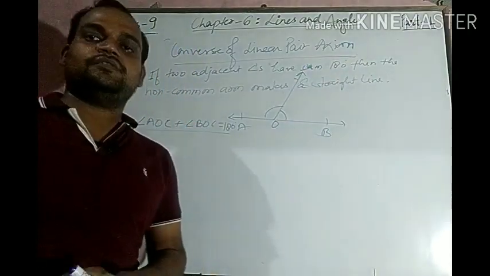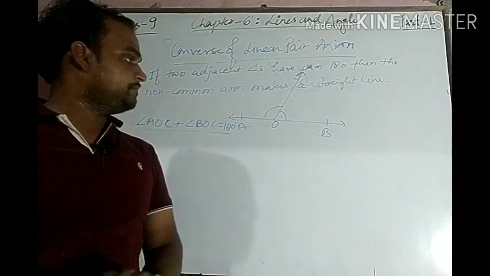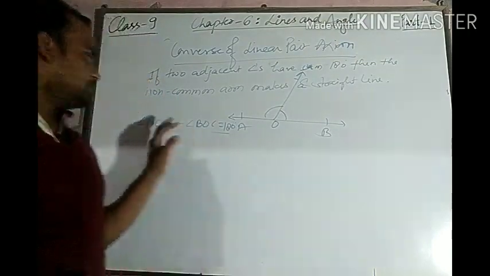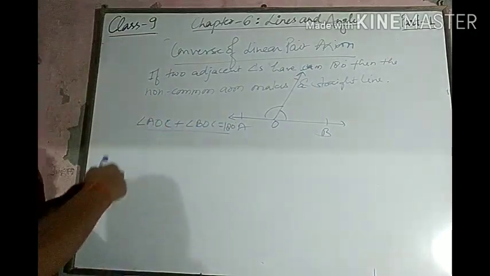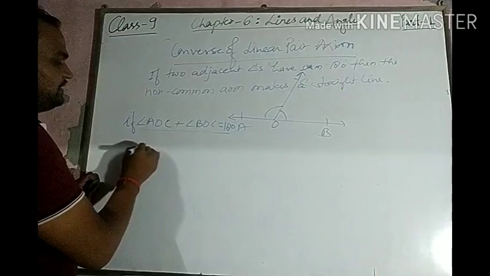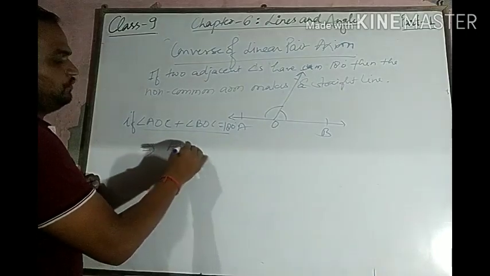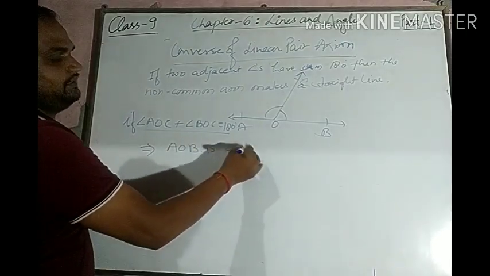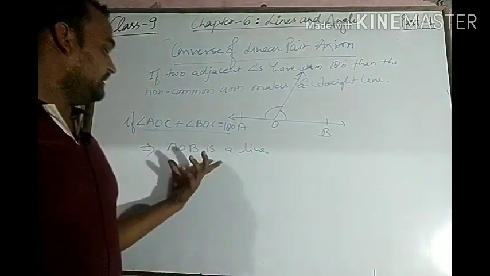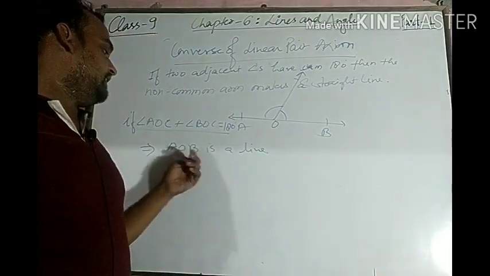This is known as the converse of the linear pair axiom. And again, this is an axiom, so there is no need to prove it. So if it is given that angle AOC plus angle BOC equals 180 degrees, this implies that AOB is a line. Okay, then it can be proved that AOB is a line.